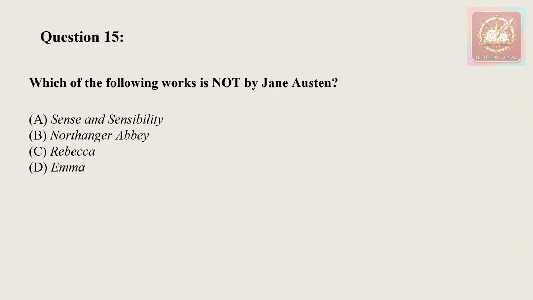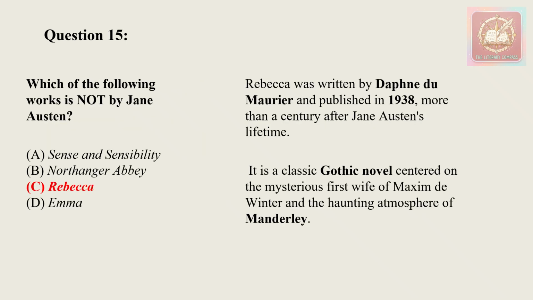Now, which of the following works is not by Jane Austen? We have option A, Sense and Sensibility, option B, Northanger Abbey, option C, Rebecca, and option D, Emma. The correct answer for this question will be Rebecca. This is a work by Daphne du Maurier, published in 1938, which is almost a century after Austen's lifetime. And this is also a Gothic novel.